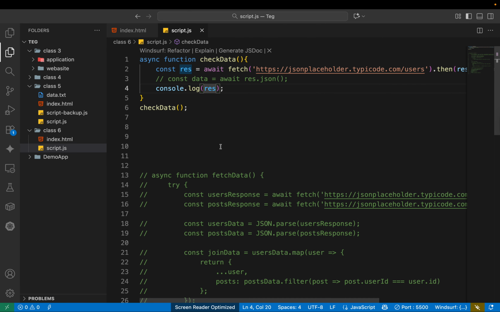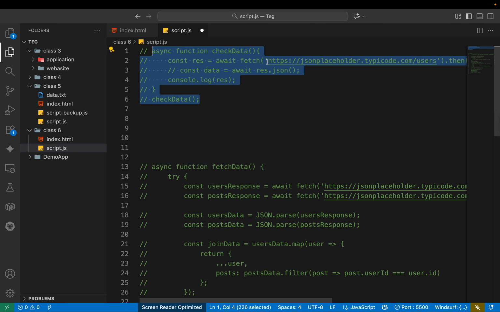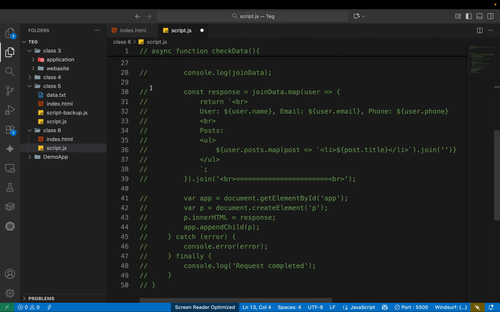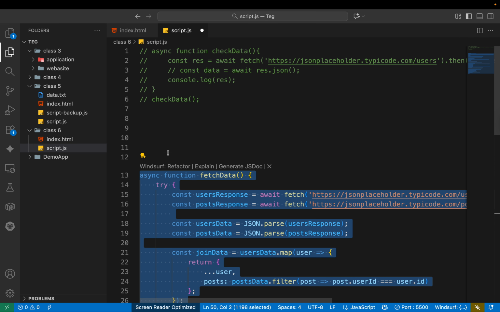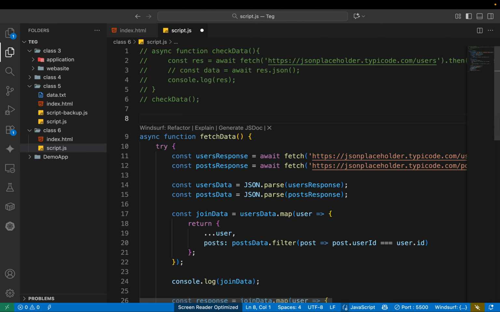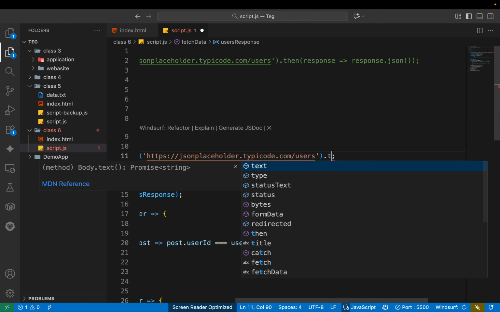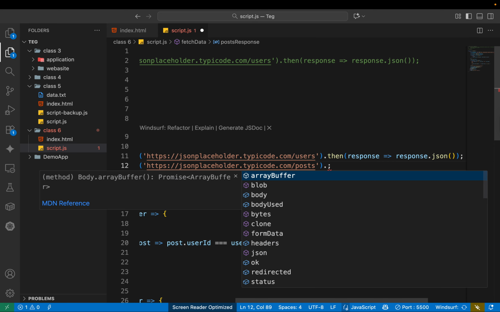So this is the basic part of data fetching with the native JavaScript fetch API, or fetch function. Without writing our own functions, we can just use this.